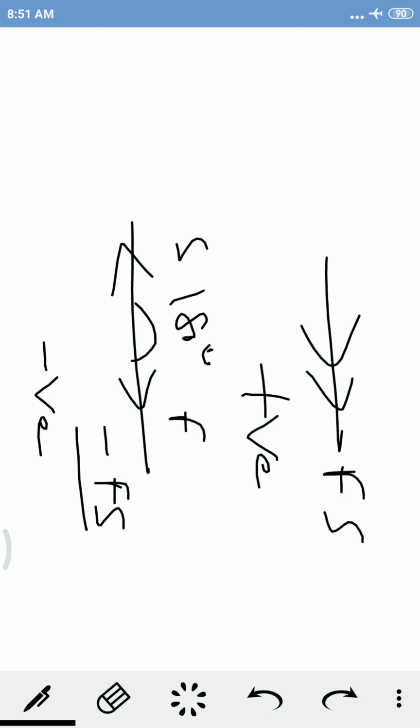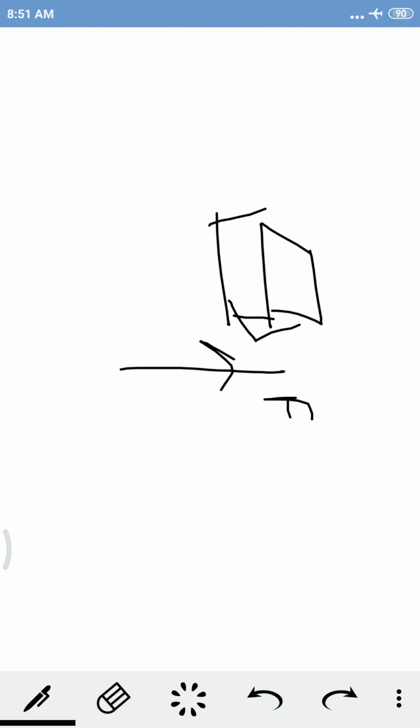Now some examples of positive and negative work. Suppose you are lifting a block in the upward direction. It means you are applying force in the upward direction and displacement is also upward. Then work done by you will be positive.